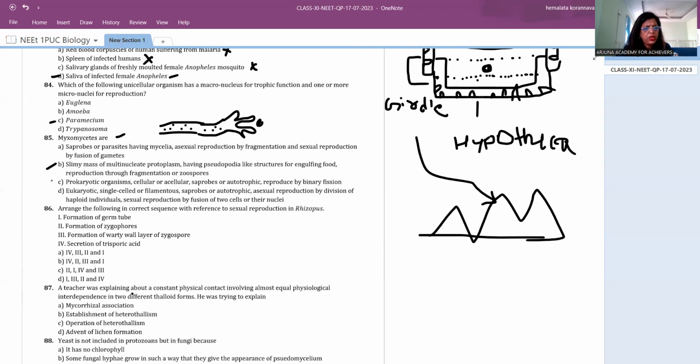Their prokaryotes is a wrong statement because any fungi is not a prokaryote. Saprophytes, parasites, mycelia, reproduction asexual and sexual ಇದೆ, ಇದು sexual ಇರೋದಿಲ್ಲ ಇದರಲ್ಲಿ, ಸೊ ಹಾಗಾಗಿ ಇದು ರಾಂಗ್. ಆಮೇಲೆ eukaryotic single celled or filamentous saprobes or autotrophic. Autotrophic ಅಂತೂ fungi ಅಲ್ಲಿ ಇರೋದೇ ಇಲ್ಲ. So everywhere you can guess work at least one ಬರ್ತದೆ. Autotrophic is a wrong thing for saprophytes or fungi. ಹಾಗಾಗಿ ಲಾಸ್ಟ್ ಒನ್ ರಿಮೂವ್ ಮಾಡಿಬಿಟ್ಟು ನಿಮಗೆ 4 ಆನ್ಸರ್ ಗೊತ್ತಿರಬೇಕು. ಯು ಶುಡ್ ಹ್ಯಾವ್ ರೈಟ್ ಚಾಯ್ಸ್ ಬೈ ನೋಯಿಂಗ್ ವೈ ದ 3 ಆರ್ ರಾಂಗ್, ವೈ ದಿಸ್ ಈಸ್ ಕರೆಕ್ಟ್. ಓಕೆ, ದೇರ್ಫೋರ್ ಆಪ್ಷನ್ ಬಿ ಈಸ್ ಕರೆಕ್ಟ್.